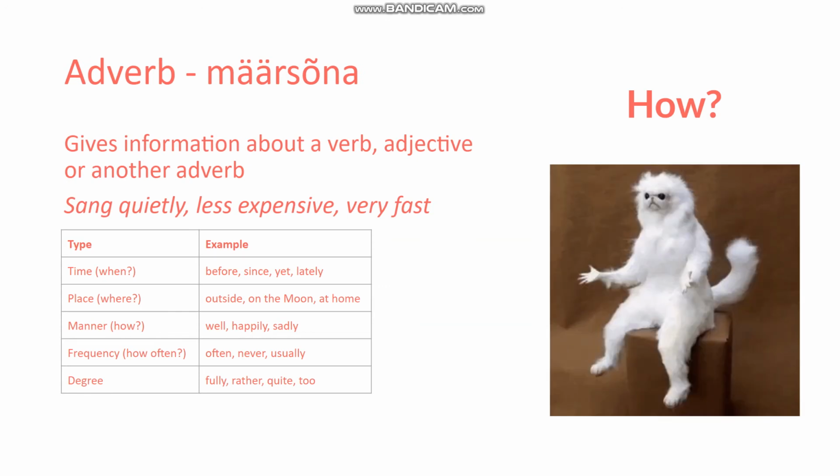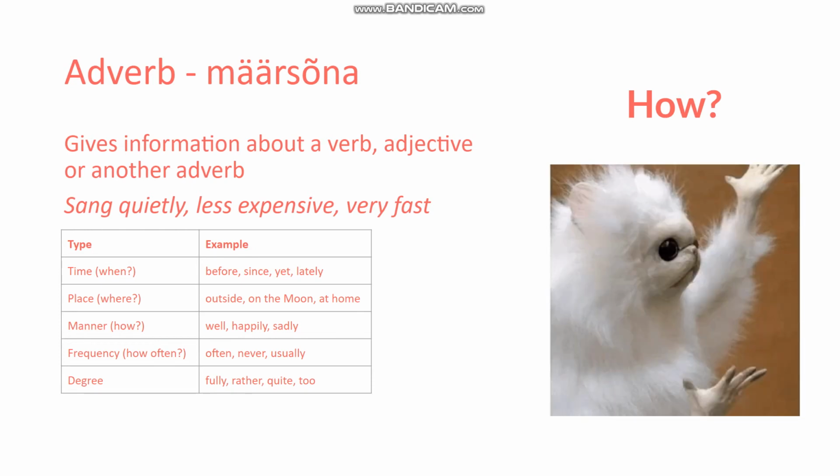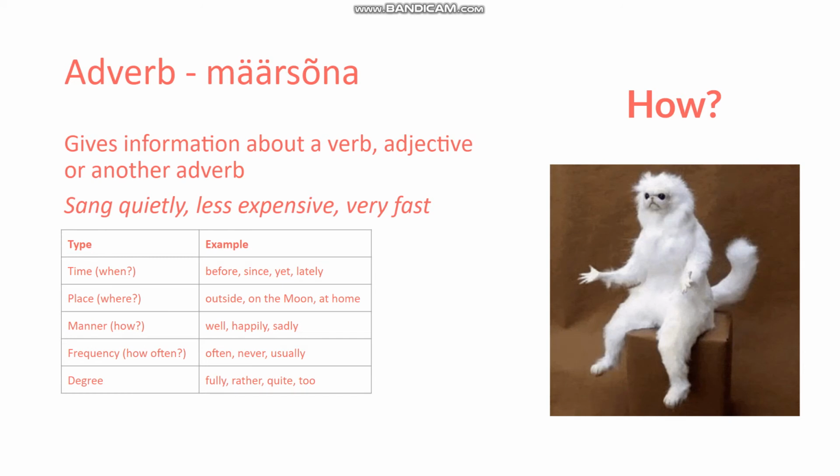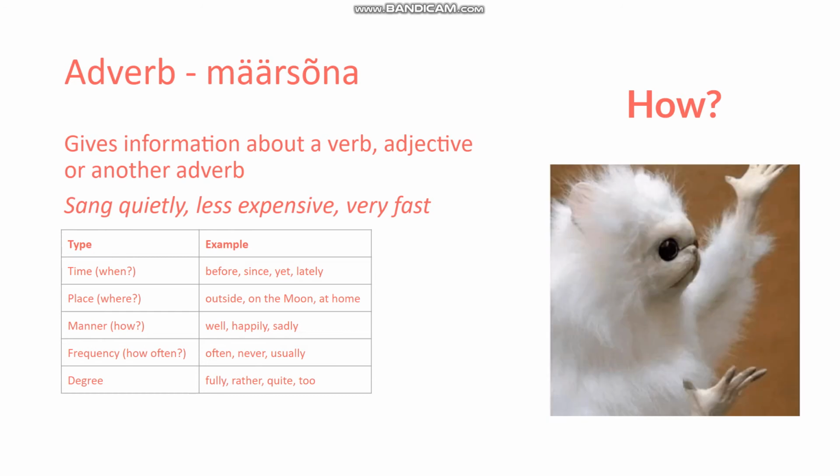Next up, we have adverbs. So adverbs have different types. Again, mostly they give information about a verb, an adjective, or about another adverb. So for example, if it is giving information about a verb, sang how, sang quietly, sang loudly. About an adjective, less expensive, more expensive. Or another adverb, very fast, could be considered an example as well.